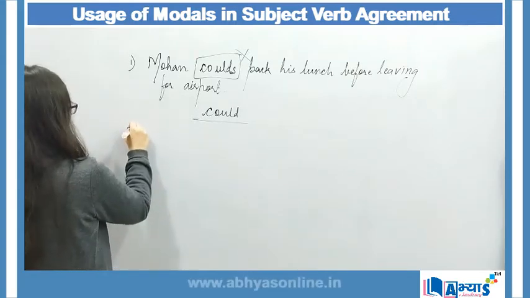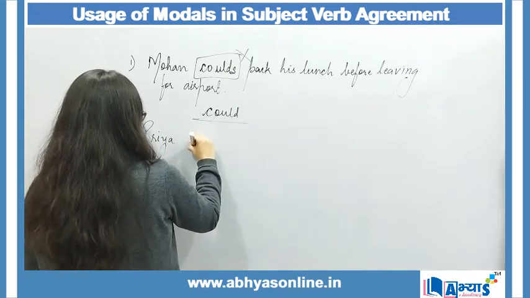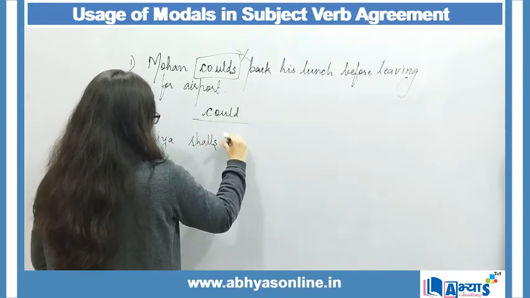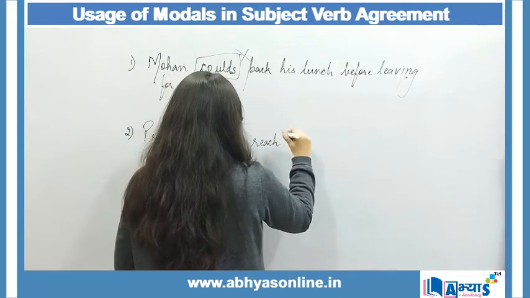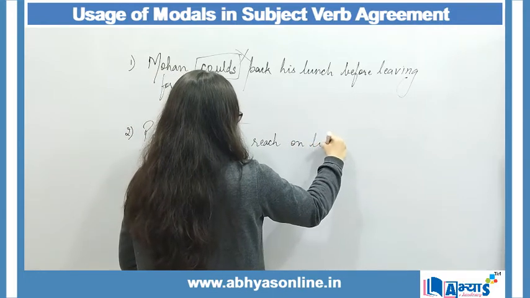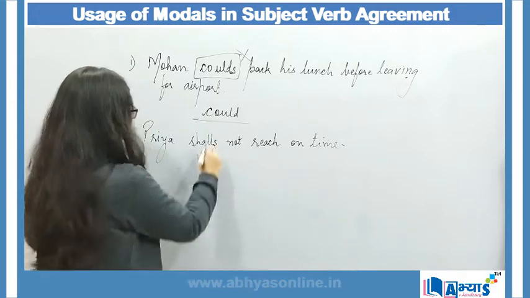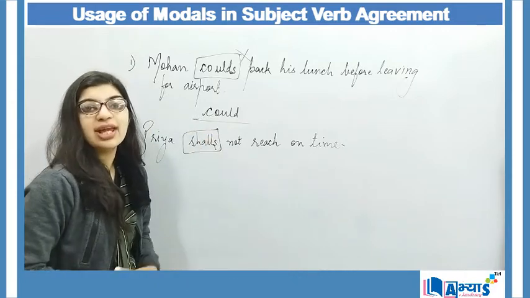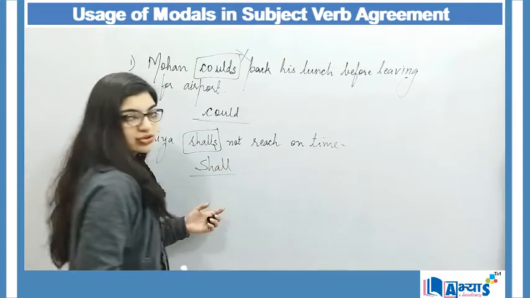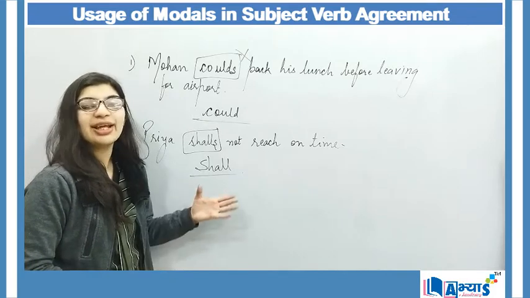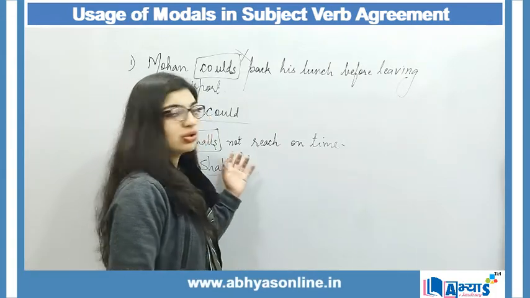Second example can be: Priya shalls not reach on time. Again, shalls is no word. Why? Because the actual modal is shall, and the modals always remain in their actual form. They will not change their form in any of the sentences. So these are the two examples of modals which will not change in the sentence.